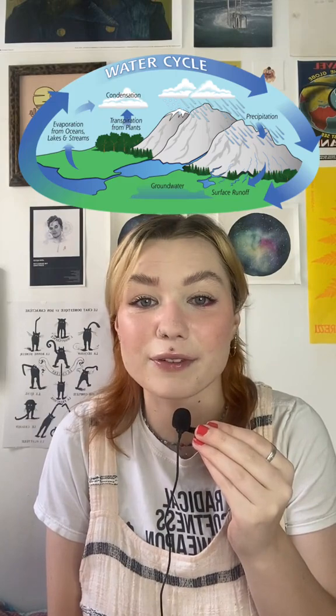Hey, let's talk about the water cycle. The water cycle is the path that all water follows as it moves around the earth in different forms. Clouds, precipitation, ice, runoff, and snow are all examples of the water cycle. Water is constantly moving on Earth, and there is really no starting point to the water cycle. It's just a continuous cycle.